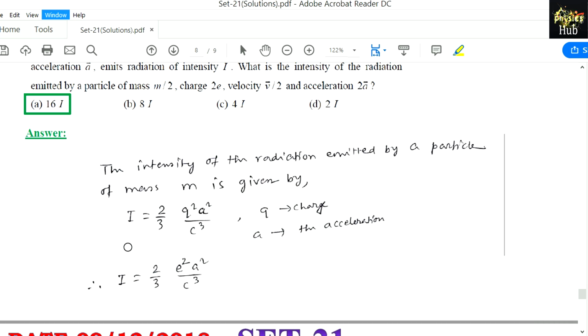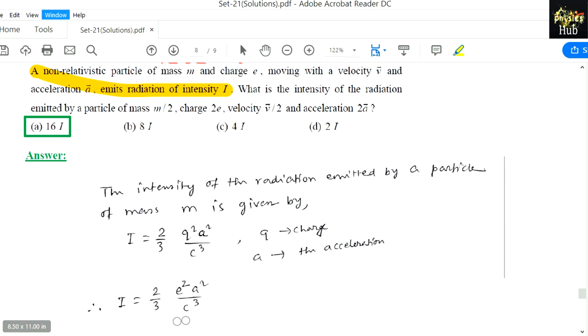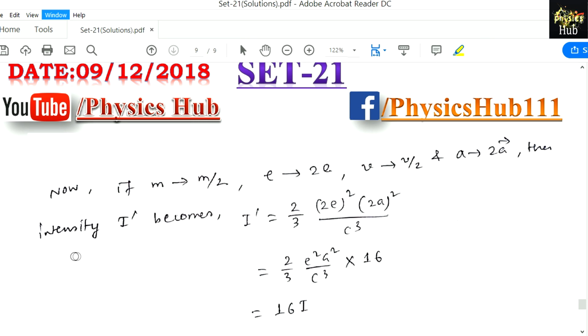You can write it down to make a short note. Q is the charge, a is the acceleration. Now from the given data we can write I equals 2/3 e square a square by c cube. Now what will be the change in intensity if I change the mass from m to m by 2, charge from e to 2e, velocity from v to v by 2 and acceleration from a to 2a? So intensity I prime will become 2/3, in place of charge we replace 2e, and in place of acceleration we replace 2a, and it is independent of velocity.